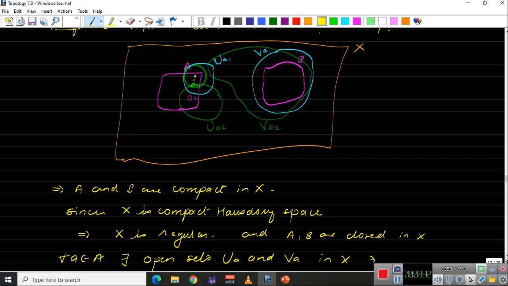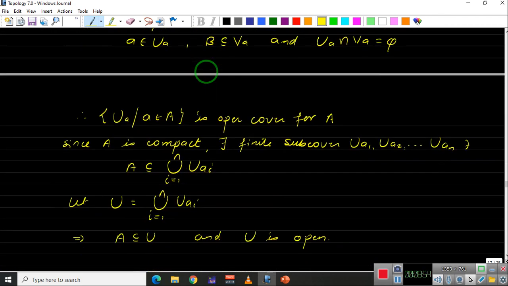That means this will intersect one of these. So that is not possible. That we should avoid. So what we do is, corresponding to this a1, a2 up to an, we will get the neighborhoods of B, I mean the open sets which contain B. We will take the intersection of them.